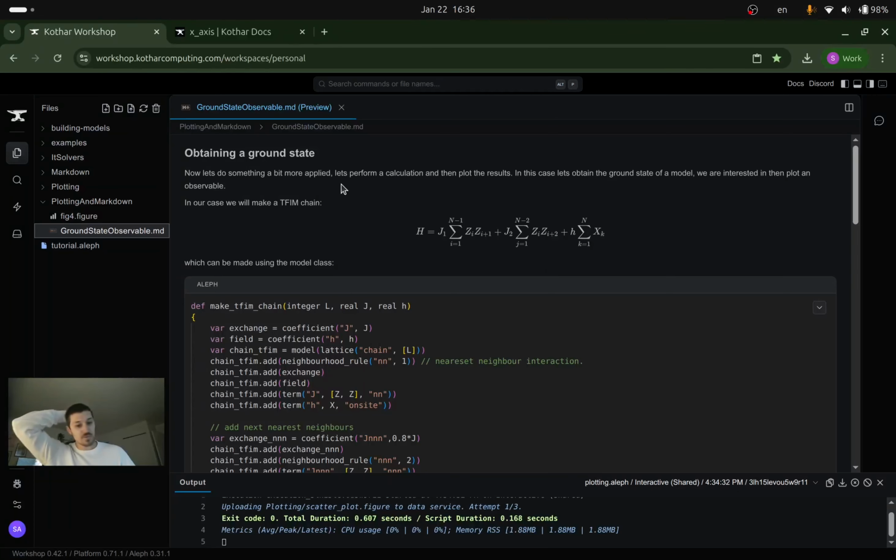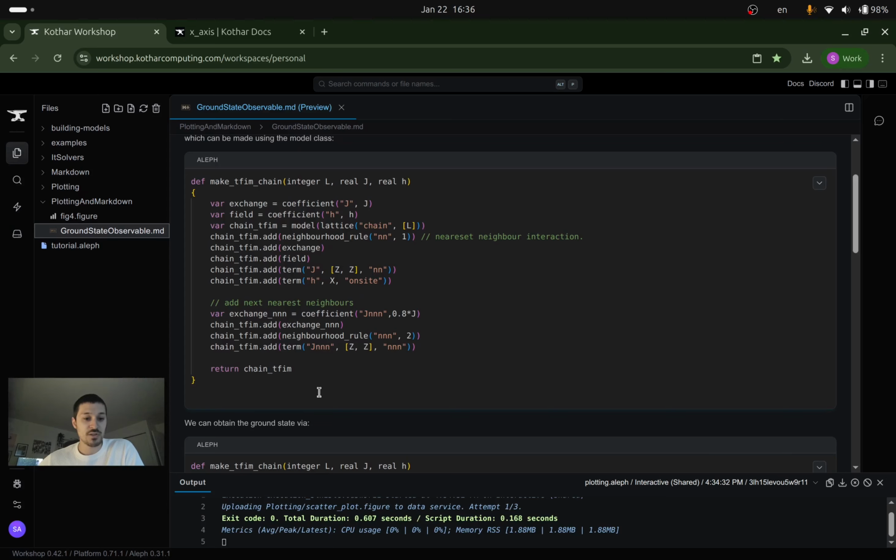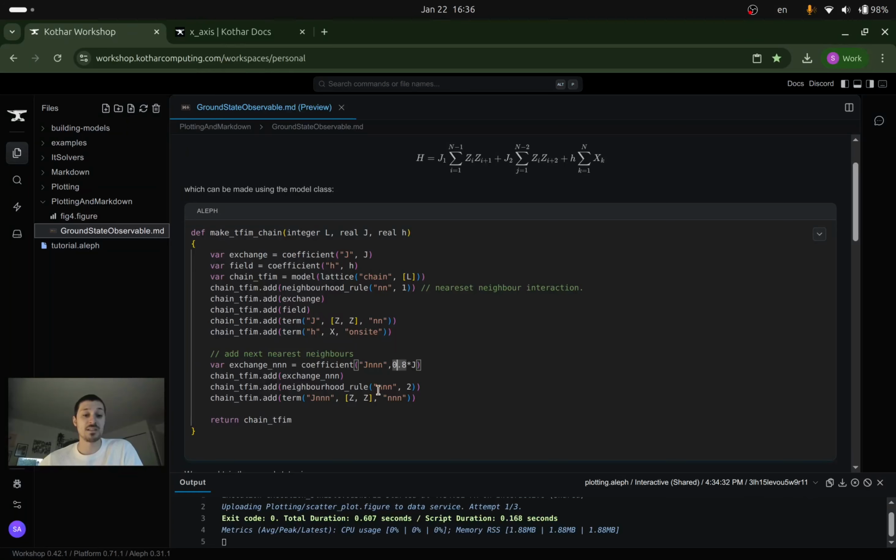Suppose we want to obtain a ground state of some model. In this case, I chose a transverse field Ising model with next nearest neighbor interactions. In my previous video, I showed the way to create models, which is a new class that we have that will automate the creation of operator sums or matrix product operators. Here I have a little function that I used in the last tutorial that just makes the transverse field Ising model for me with certain parameters for J and h, and 0.8. This code block, again, I should emphasize, is independent of the next code block that we have.